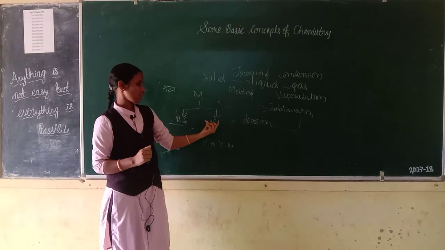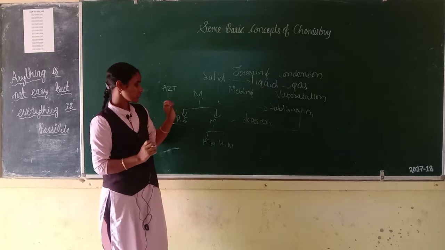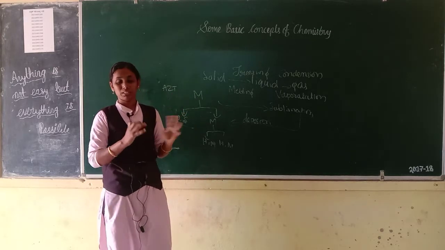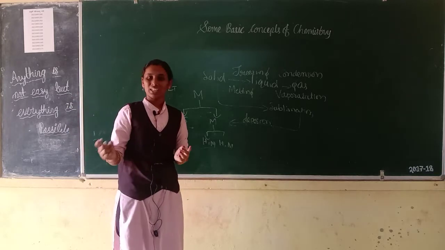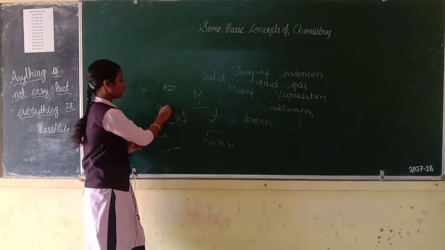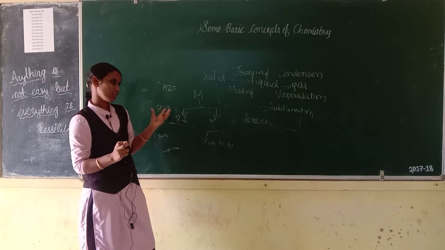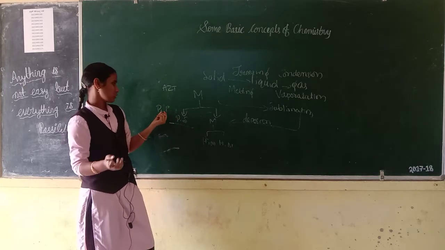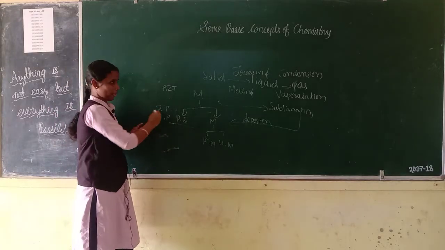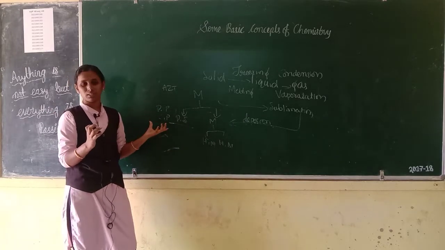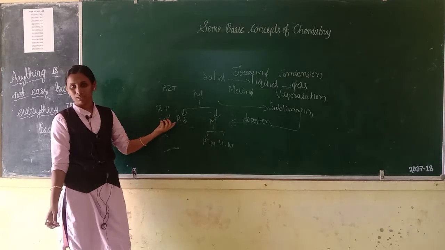Pure substances and mixture are parts of matter. Then physical properties, chemical properties, and then qualitative properties and quantitative properties. First, physical properties. Examples for physical properties are color, melting. Then chemical properties, what are they? Chemical properties means acidic nature, basic nature. Those are all chemical properties.